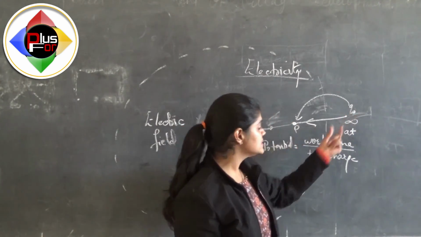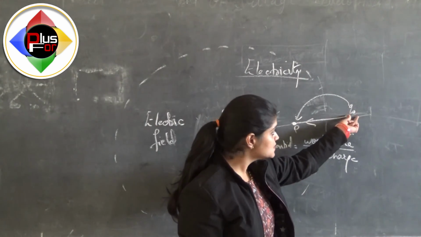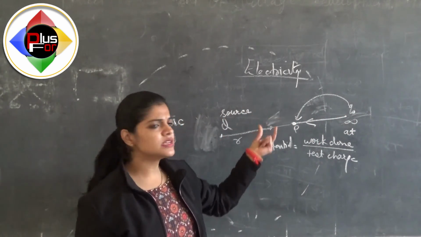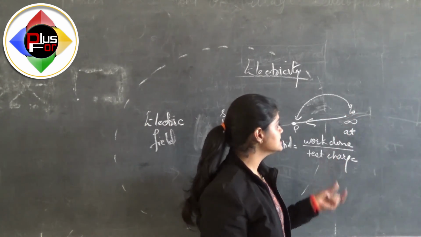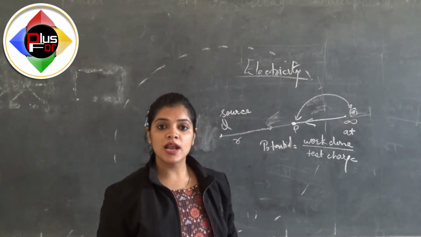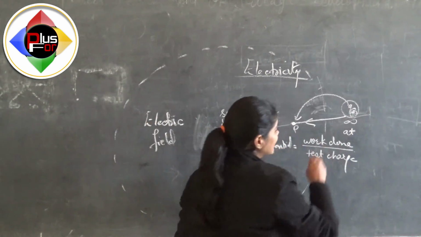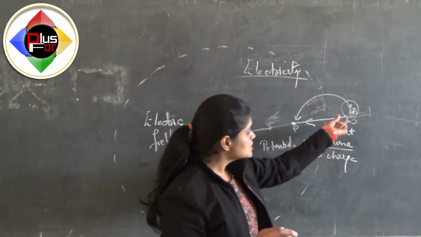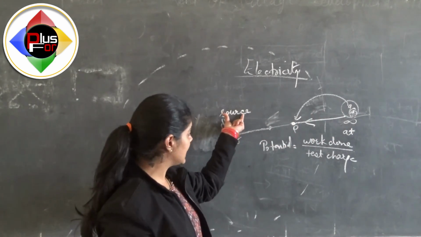And why is this called test charge? Because this was to test whether at this point the electric field of the source charge is working or not. It was just to check, just to test. So it is called q naught and test charge. And it is represented by q naught because it is taken as small as possible or negligible as possible. Why negligible? Because the test charge will also produce its own electric field, but we want to test the electric field of the source charge.